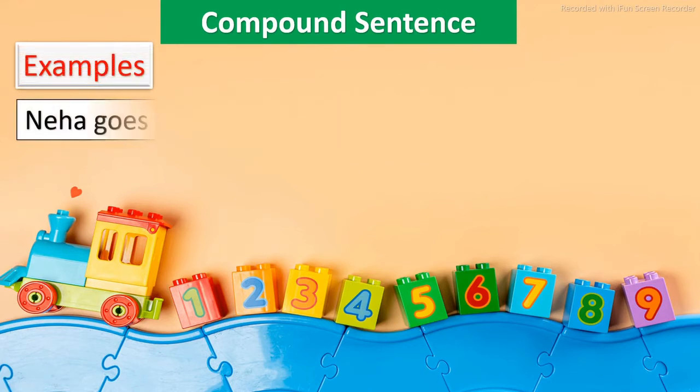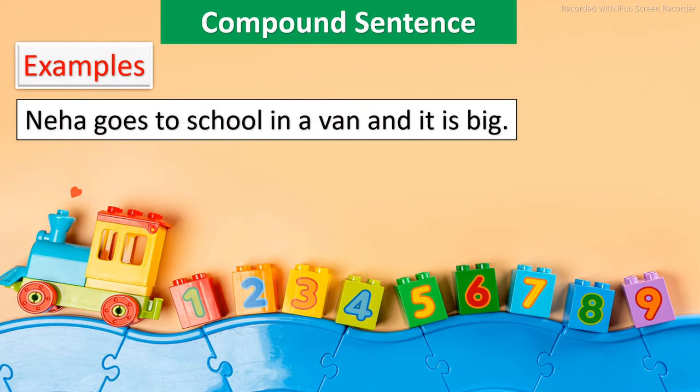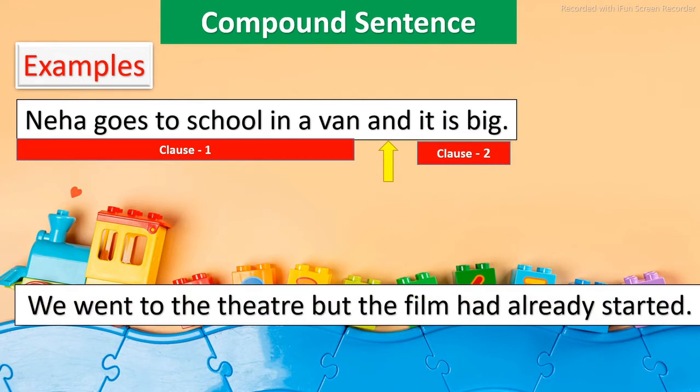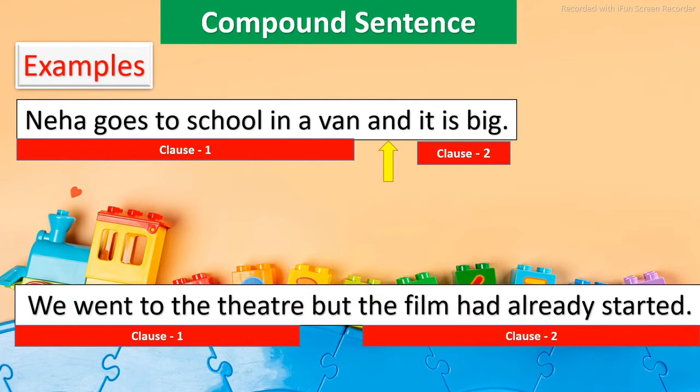Let's look at the examples. Neha goes to school in a van and it is big. So the first independent clause is Neha goes to school, and the other independent clause is it is big. Both are joined using the coordinating conjunction and. Second example, we went to the theater but the film had already started. Here the first clause is we went to the theater, and the other is the film had already started.